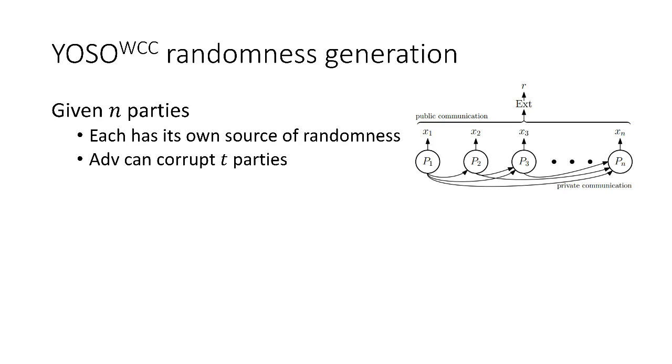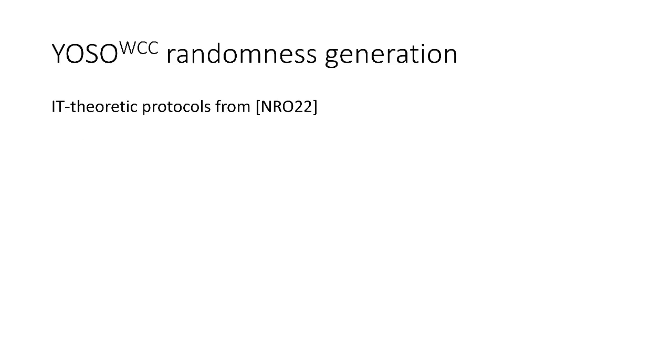Given this model, so given n parties, each with its own randomness, and the adversary who is able to corrupt t parties, our goal will be to generate an unbiased public random bit. Currently in this model, the only protocols that we have are the information theoretic protocols from the work which introduced this model.